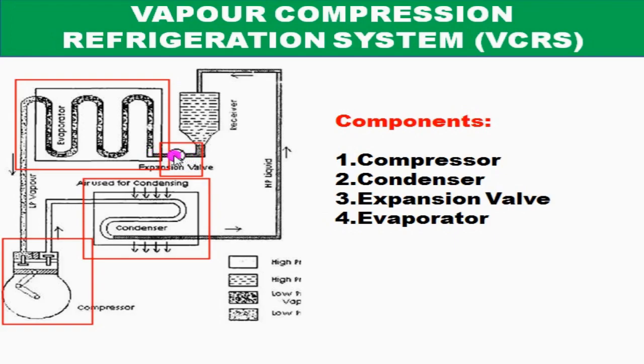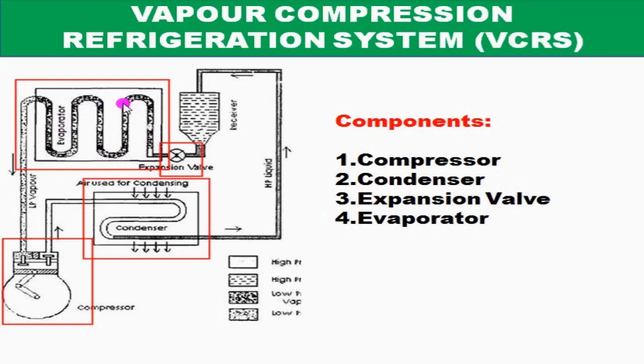This liquid refrigerant partially evaporates while passing through this valve. So at this point the refrigerant condition is not purely liquid, it is in the form of liquid with a little vapor.